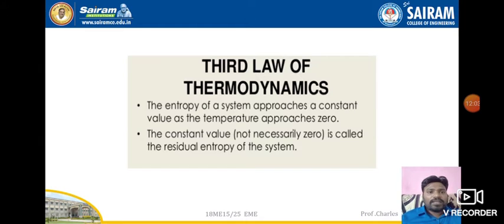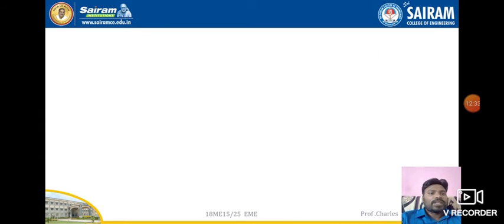If heat is given and the temperature increases, and then the temperature comes back to zero, what is the disorderliness inside the system? That is nothing but the entropy. That is the third law of thermodynamics.